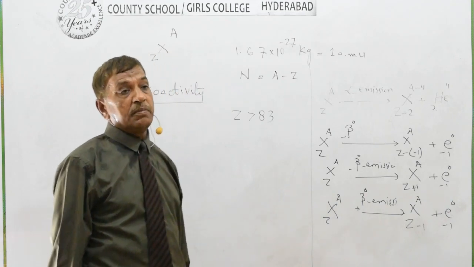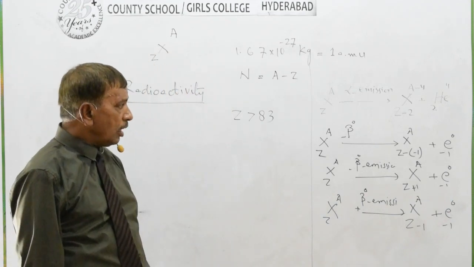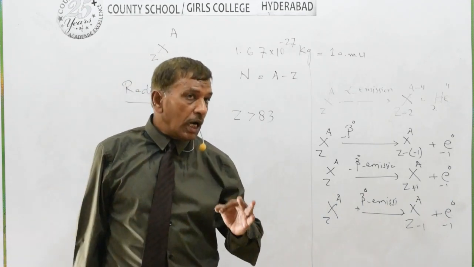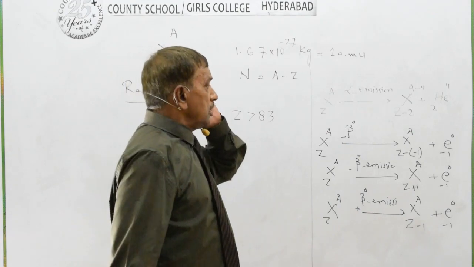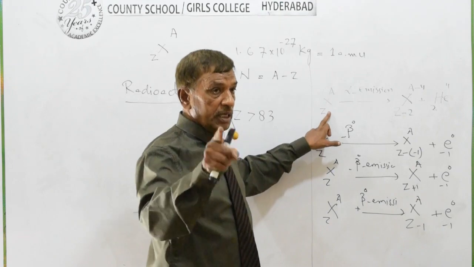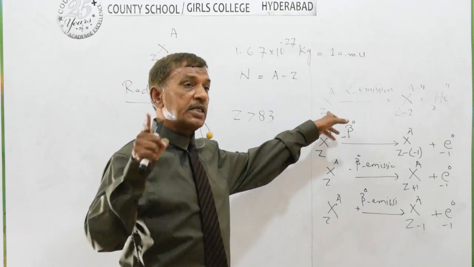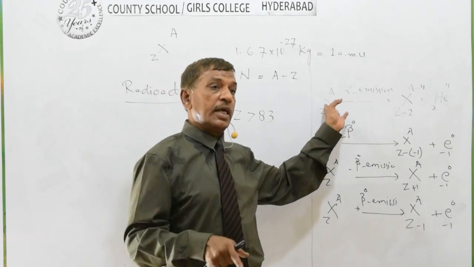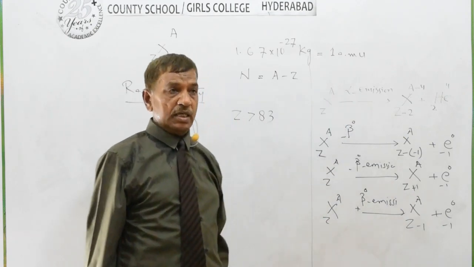Half-life, what is meant by half-life? The time period in which half of the original nuclei is converted into daughter nuclei. That time period is known as the half-life of the element.